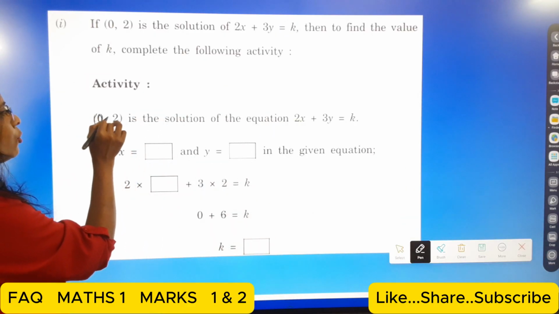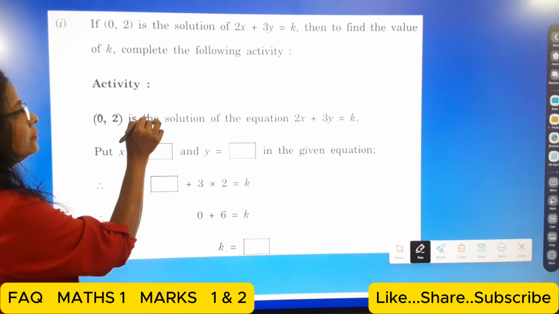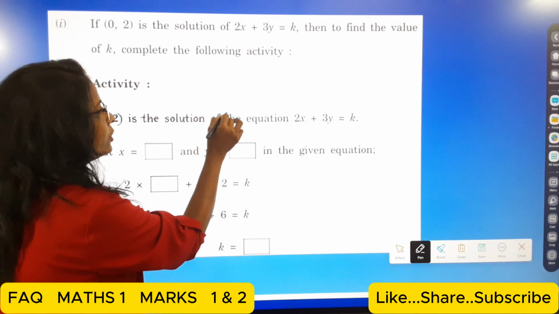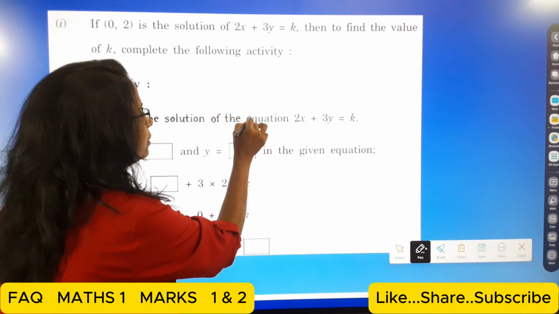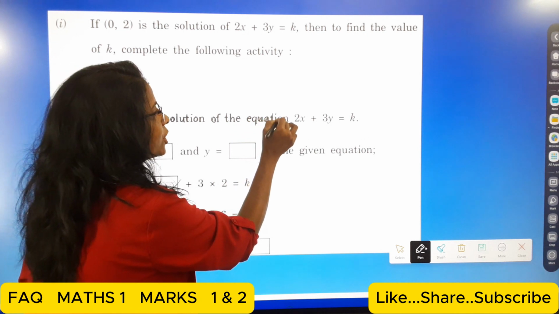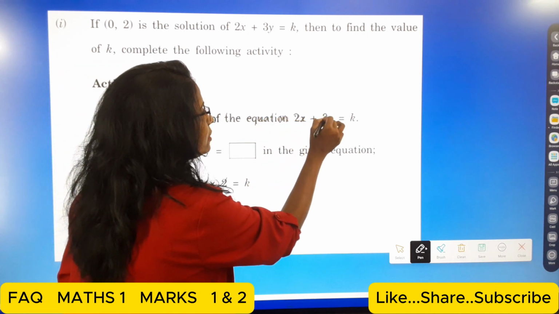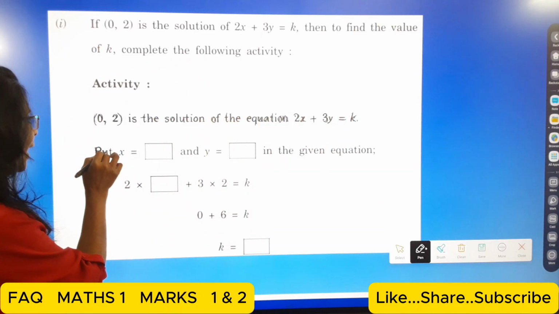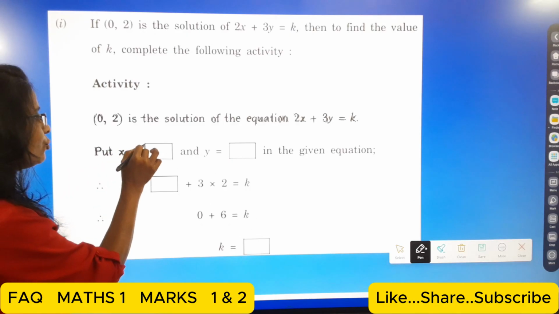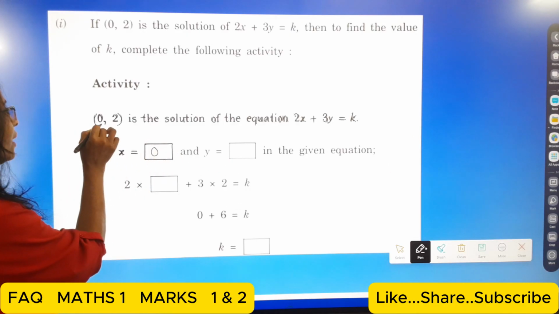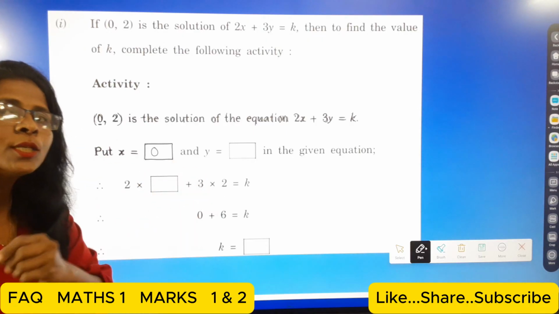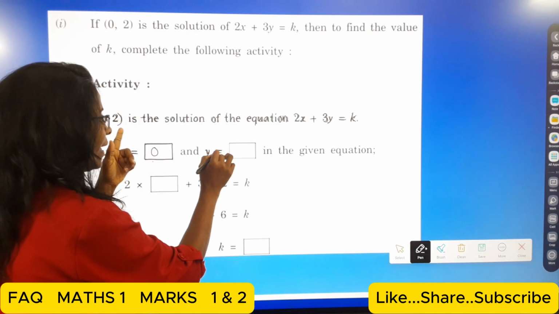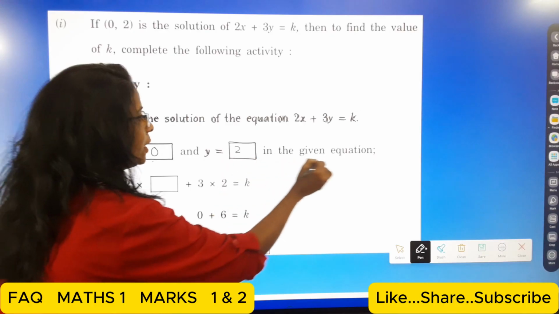First, here (0, 2) is the solution of the equation 2x plus 3y is equal to k. Then here put x is equal to 0, because this is the solution. (0, 2) is the solution. That means the first value is for x and the second value is for y. So y is equal to 2 in the given equation.